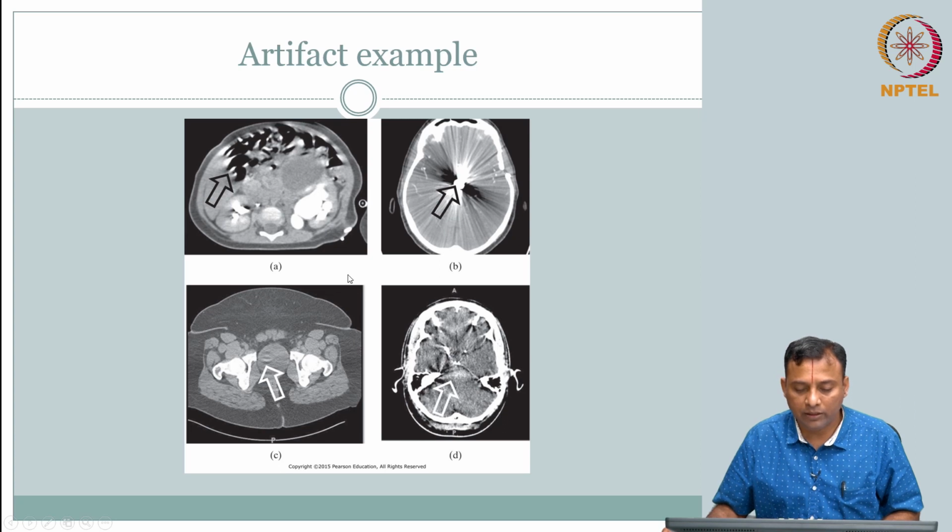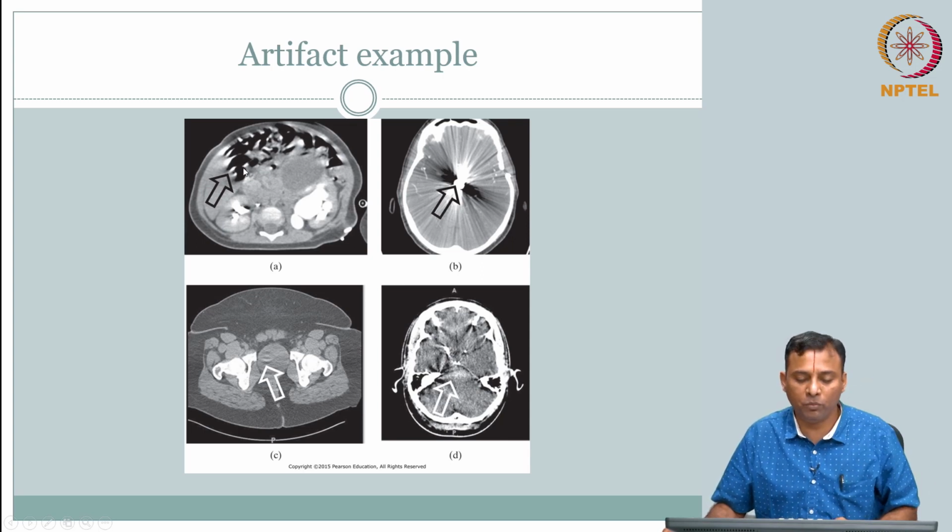Now these two are a little, in fact this is the most difficult one. If you knew the anatomy, then you can guess, oh okay, you see some streaks, so this is because of motion, it is moving, so motion artifact. Okay, this is beam hardening. This is a little difficult or non-intuitive at this point of time.